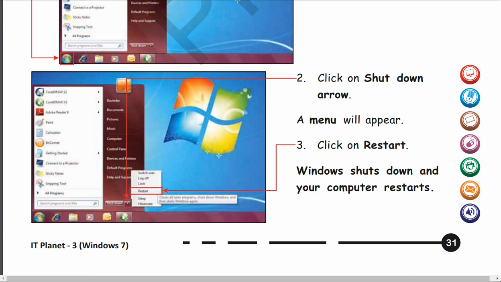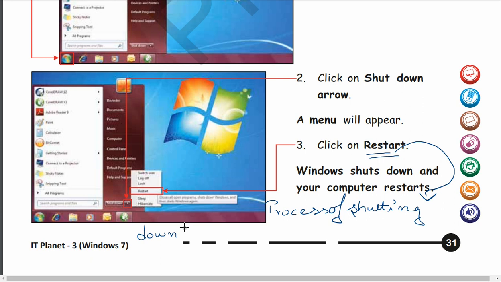So, restarting means what? It is a process of shutting down the computer and starting it again.